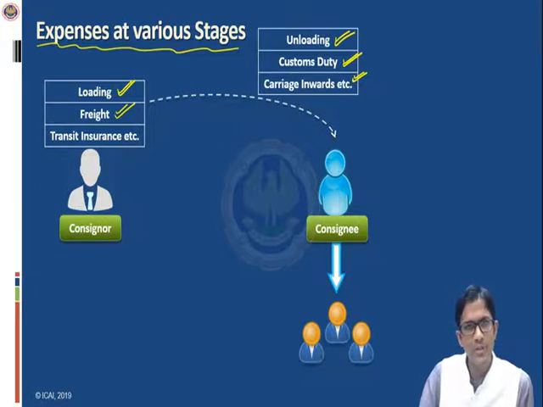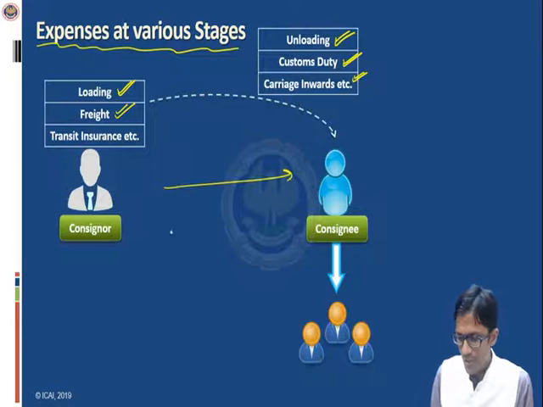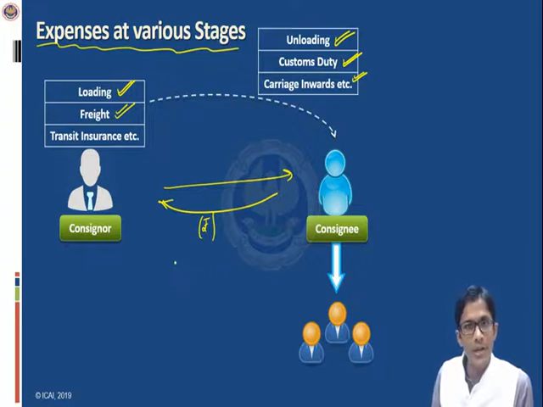Friends, one thing you must have noticed, that these expenses that I am telling are other than the expense on goods. We know that the consignee has taken the goods, and for that he will have to pay the amount to the consigner at the end. But the amount that he has to pay to the consigner, that is not considered here. I'm talking about other expenses that he has to incur out of his own pocket.